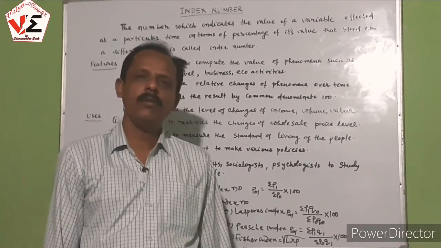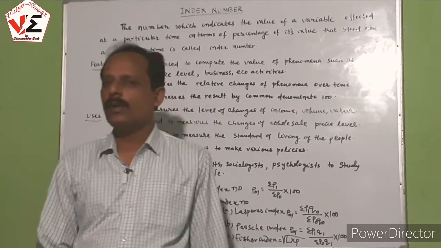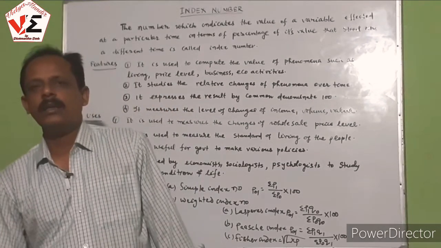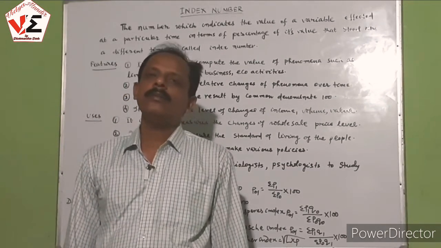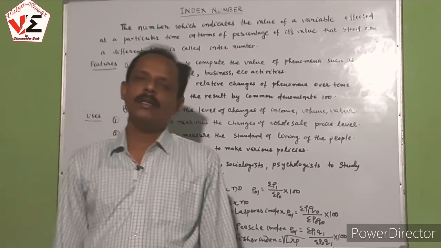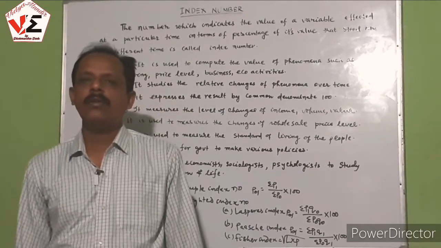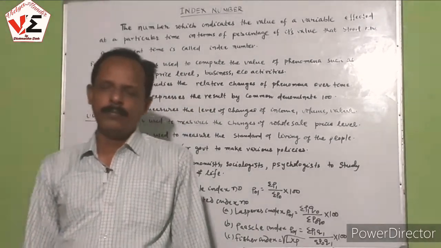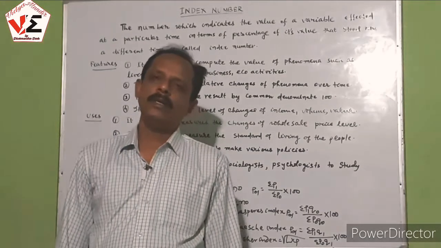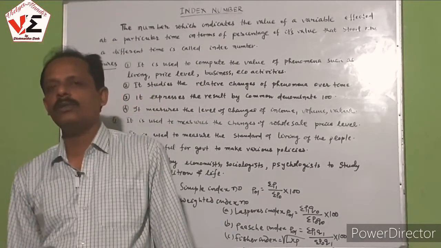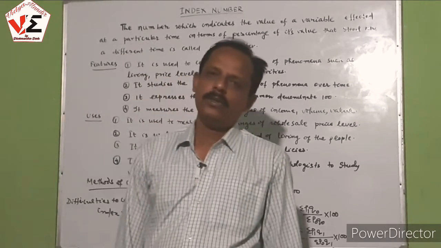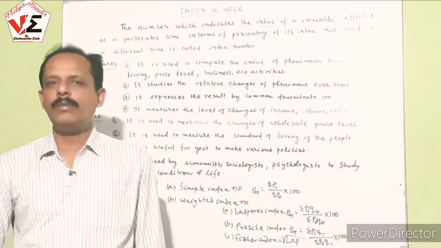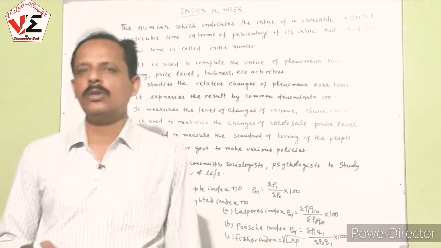So while we are constructing the index number, we are taking two time periods, base year as well as the current year. The base year and current year should be free from all types of inexactness, all types of difficulties like natural calamities, cyclone, flood, drought, war, internal disturbances. The representative items should be available both in the base period as well as the current period. So while we are going through the index number, we may face a lot of difficulties, and in order to avoid such difficulties, you must take some precautions.